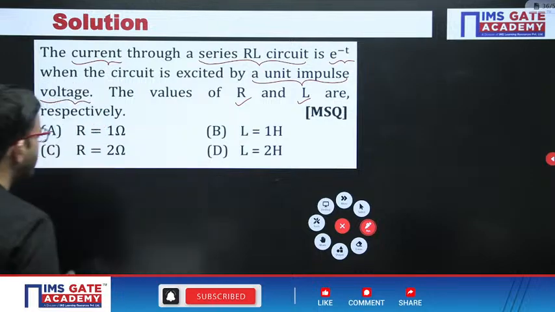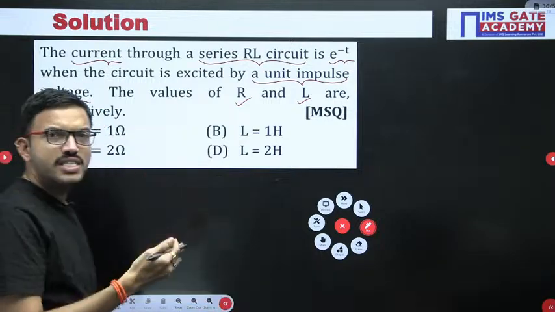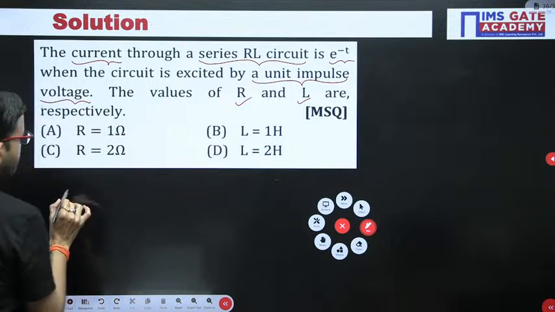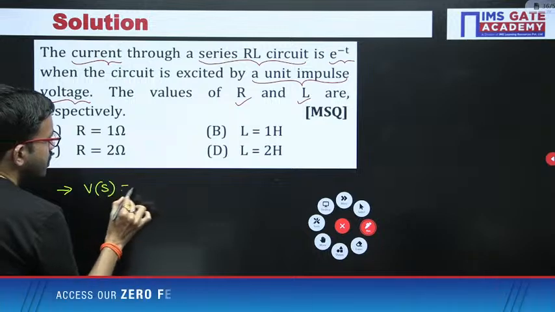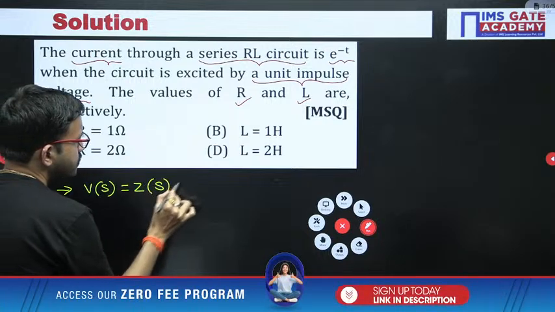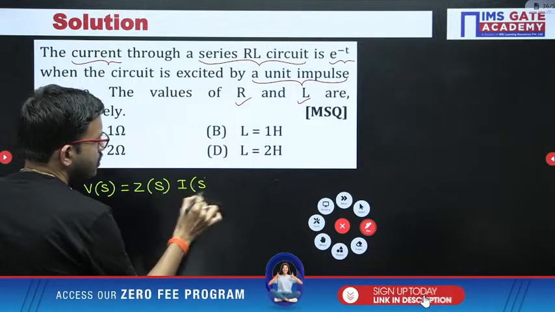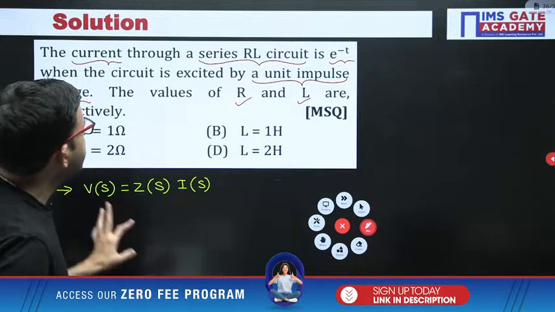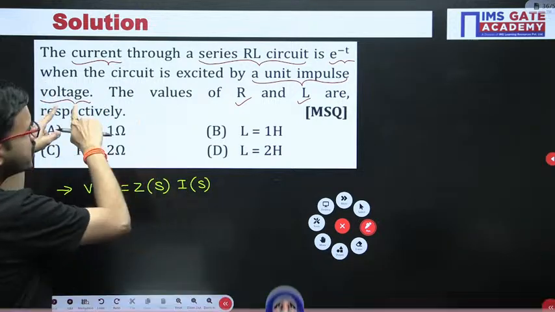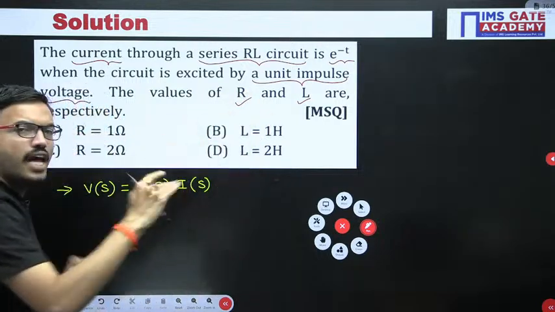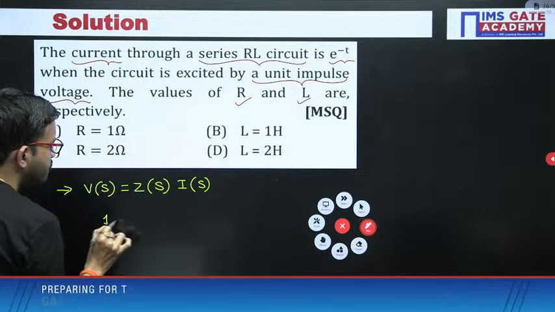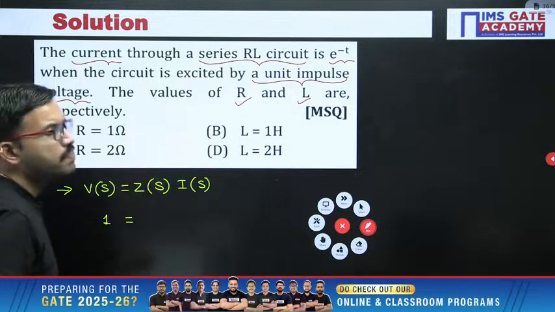I hope all of you know that for any circuit you can write Ohm's law: voltage equals current into impedance. So in the S domain I am writing V of S equals Z of S into I of S. Here V of S, the voltage, is a unit impulse. Whenever you have a unit impulse signal, the Laplace transform is 1. Laplace transform of an impulse signal is 1.